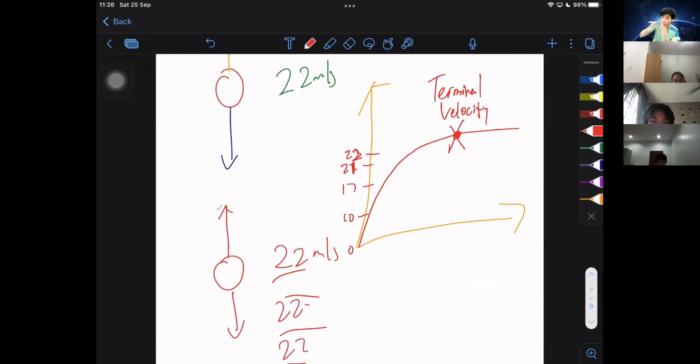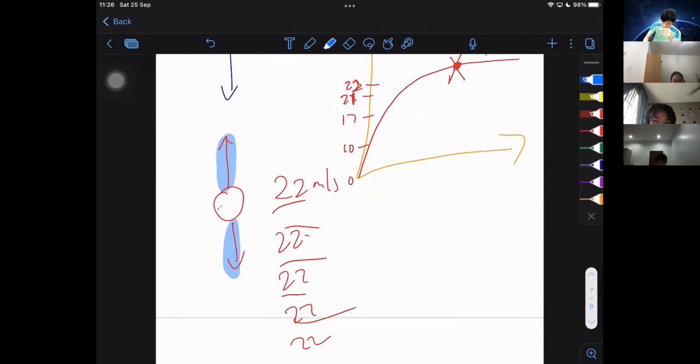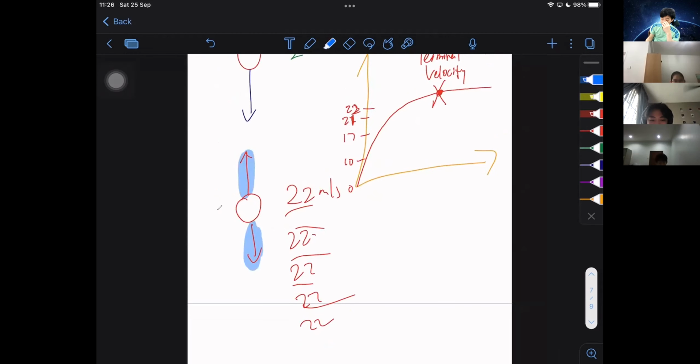Why does it not increase in speed anymore? It is because the air resistance upwards is equal to the gravitational force downwards already. This is very, very important. I'll put this into the video later as well. Guys, if you don't understand what I'm talking about, you can rewatch it again. But for those who are here right now, do you understand what I'm talking about in terms of terminal velocity? Very important.